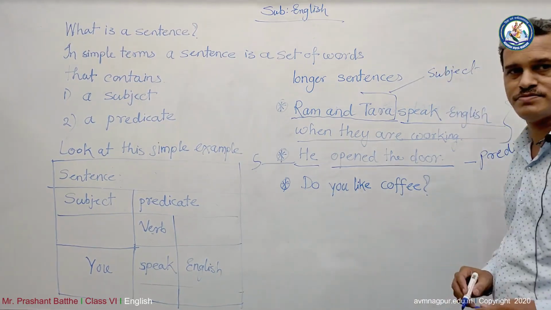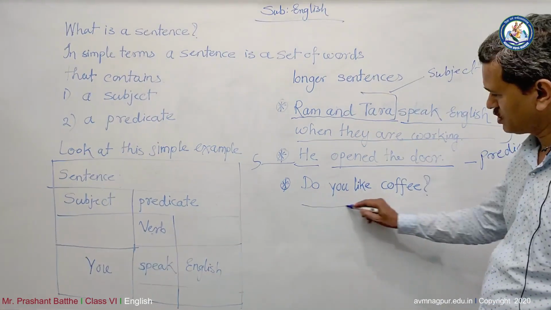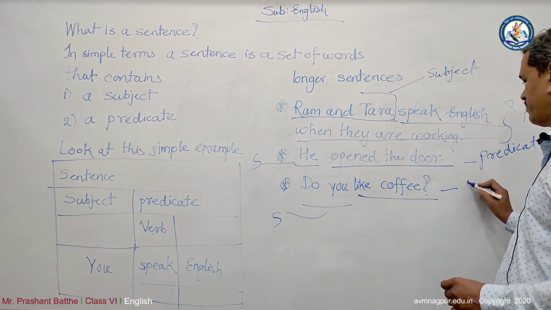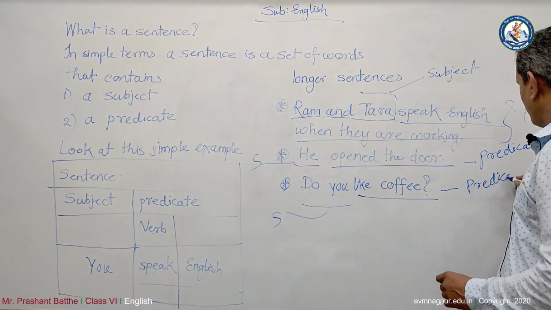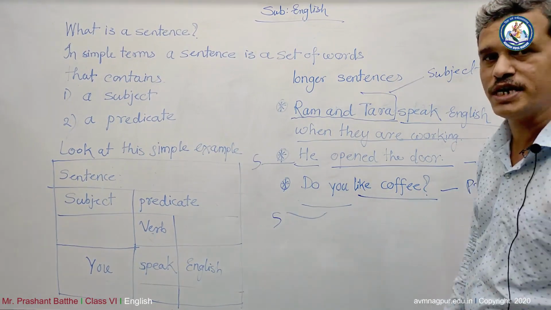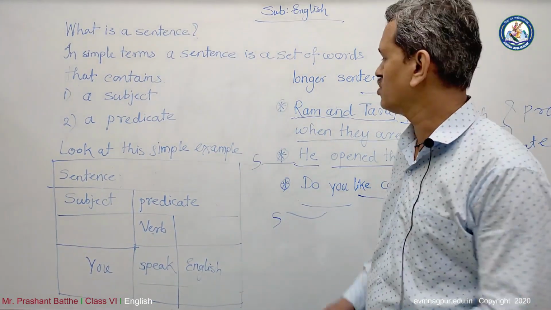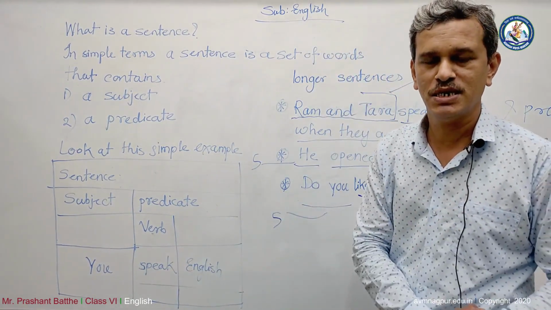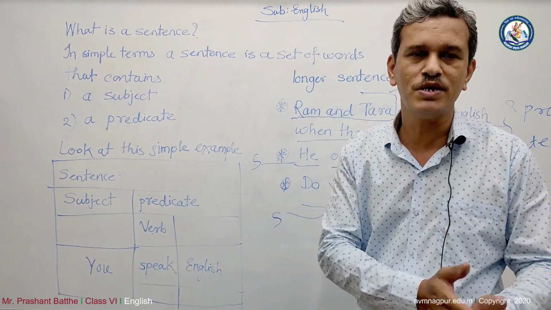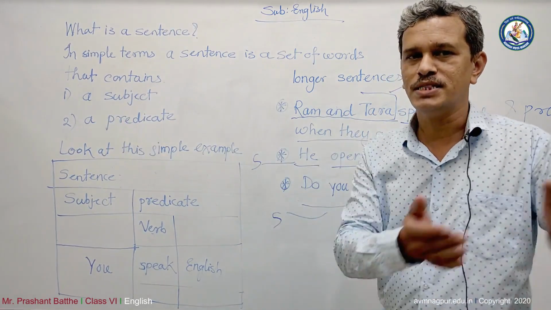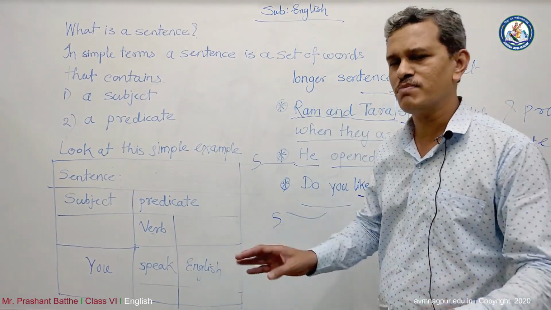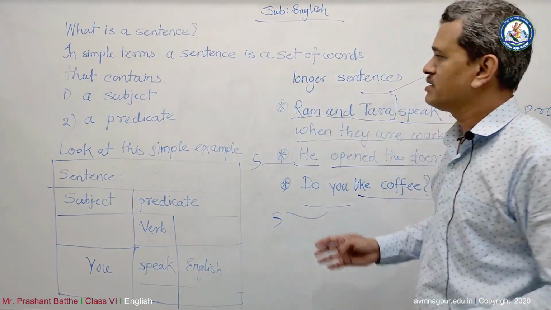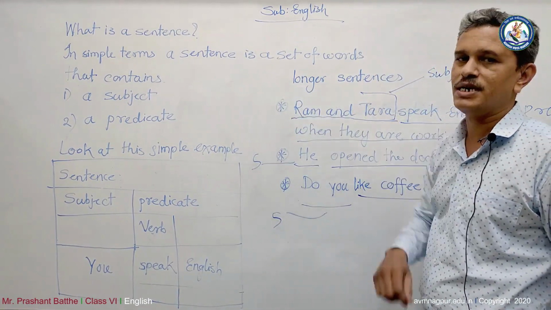Do you like coffee? Now here, do you, this one is the subject. Like coffee is the predicate. Now, while doing all this, you have to keep only one thing in your mind. That's the verb. If you know where the verb is, from the verb, including the verb, the remaining part is the predicate and the first part is the subject. Normally it happens.